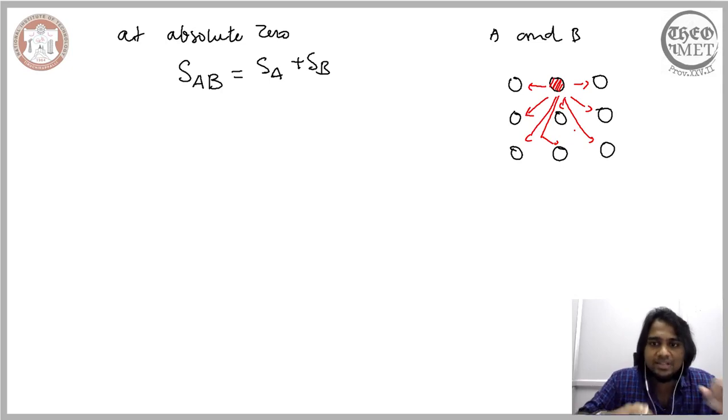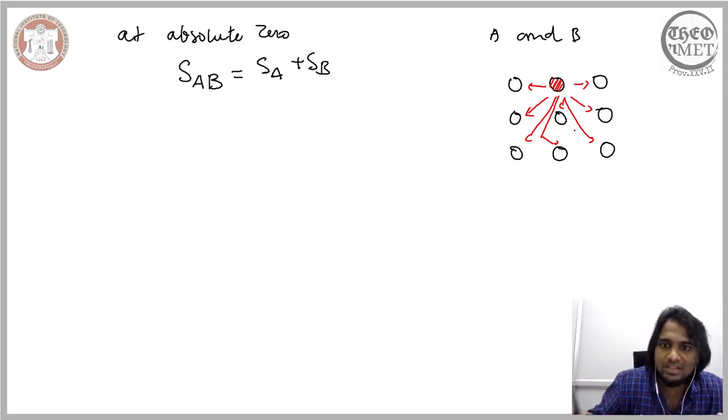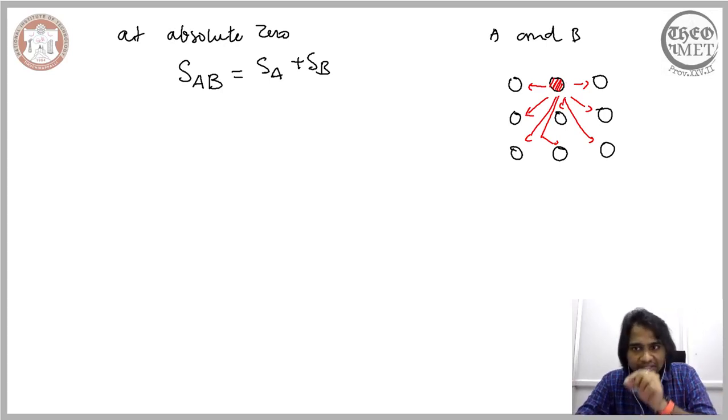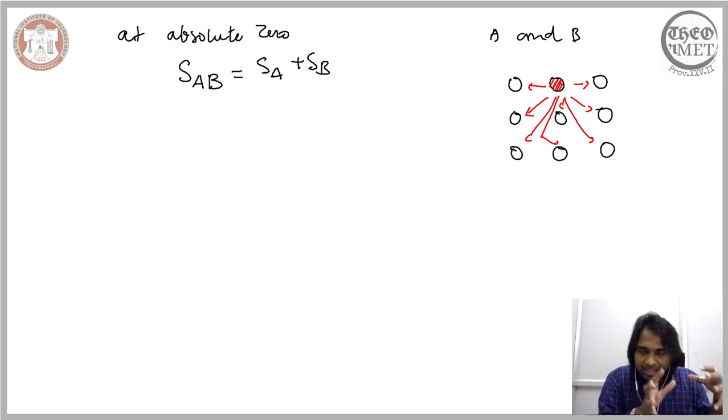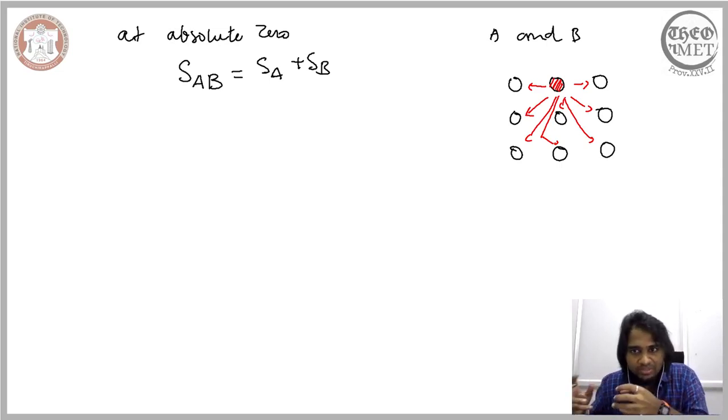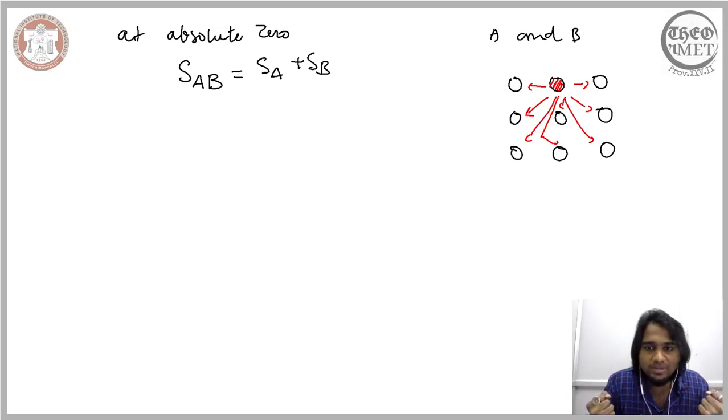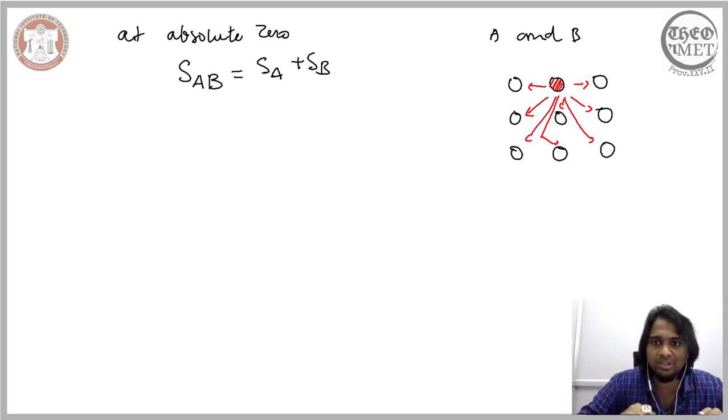Now at absolute 0, we don't have any vacancy. The vacancy is a temperature dependent defect, and at absolute 0 we don't have any vacancy. So for a pure element A and B, there is no vacancy present in the arrangement of the atoms. When there is no vacancy, there is no possibility of introducing any disorderliness.